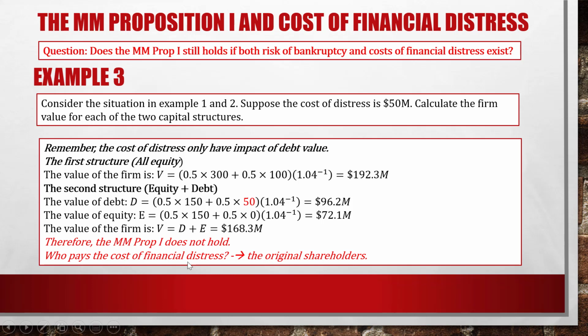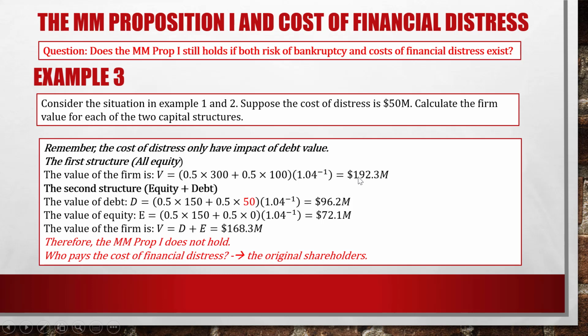In case of success, we have $300 million going to the equity holder. In case of failure, $100 million goes to the equity holder, with chances of 50%, 50%. So the value of the firm is 0.5 times 300 plus 0.5 times 100, then the whole thing times 1.04 to the negative 1, which is $192.3 million. This is the firm value for the first structure.